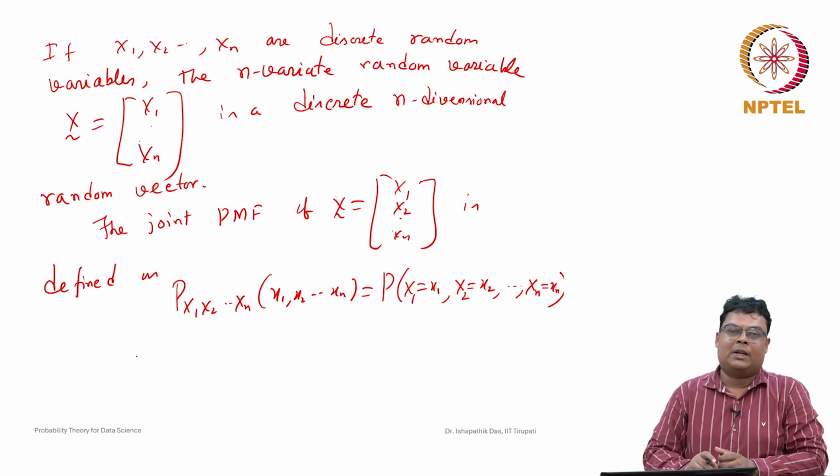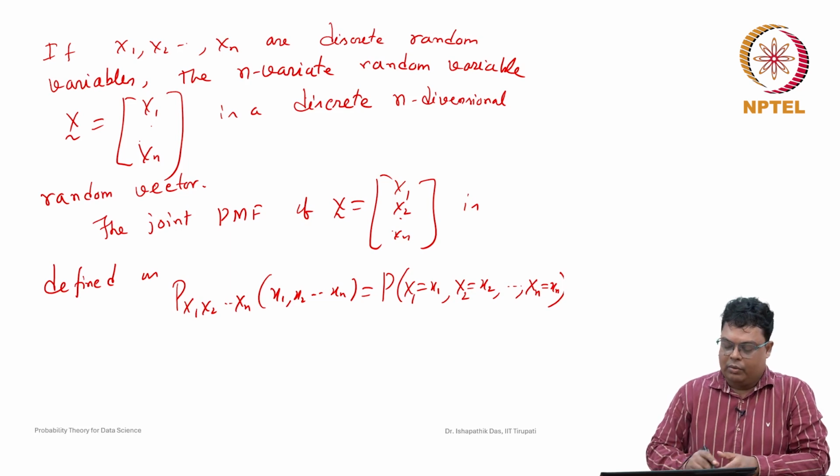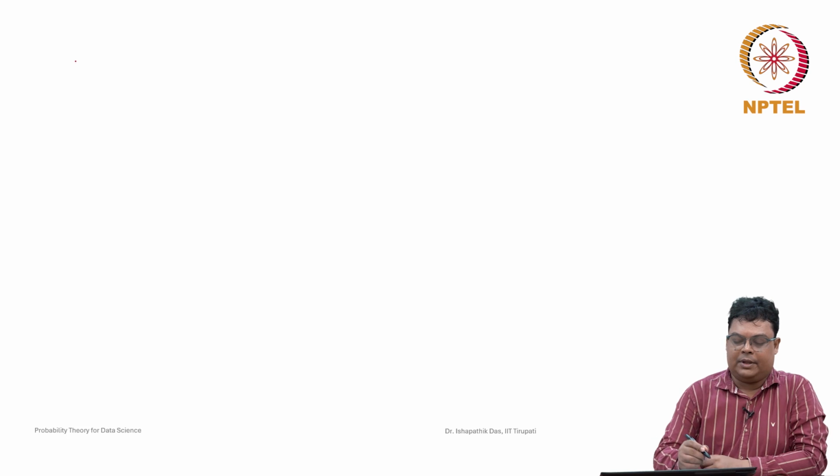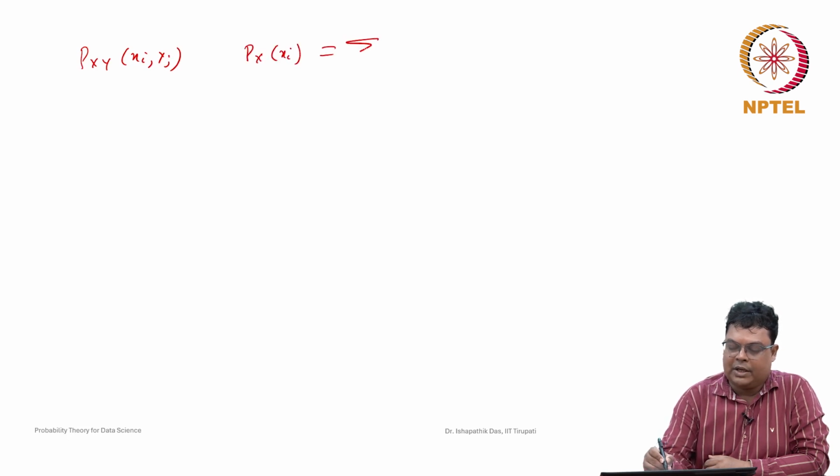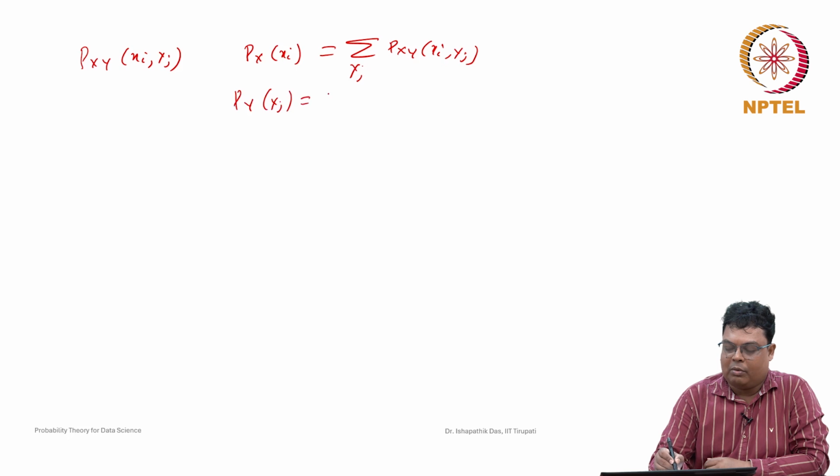Now you may remember that in bivariate cases, this is how we can find the marginal probability mass function. Suppose we have this joint probability mass function, it is known to us. Now if you want to find the marginal probability of X, then we have to take the sum over the other variable, considering all the possibilities, fixing xi. Similarly, for the marginal probability mass function of yj, you have to take the sum over the other variable, fixing yj.